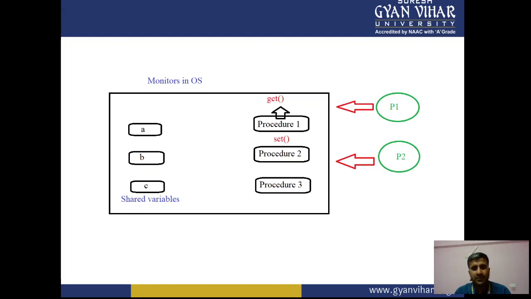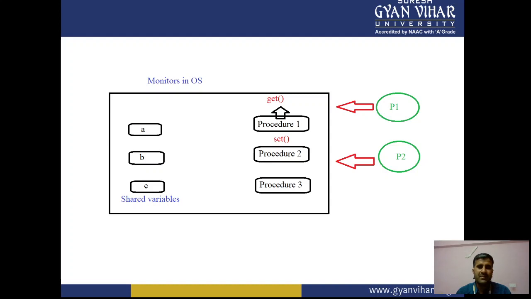With the help of these procedures, suppose you want to get data from a, you can call procedure one, which is the get method, and then it can easily fetch the data from variable a.